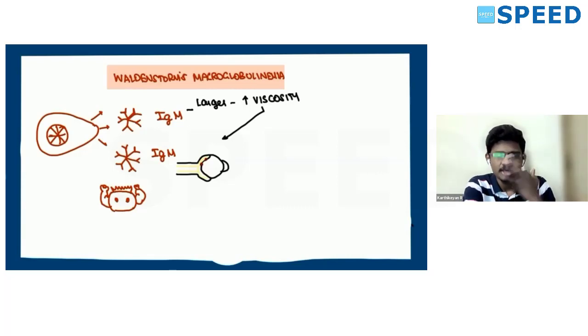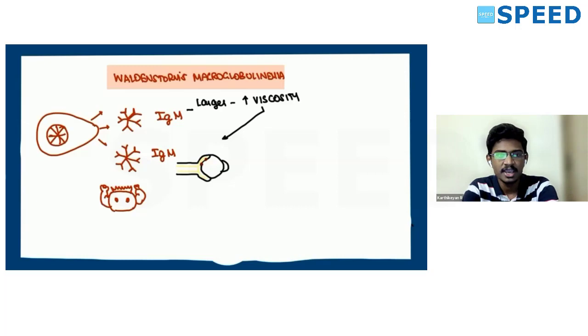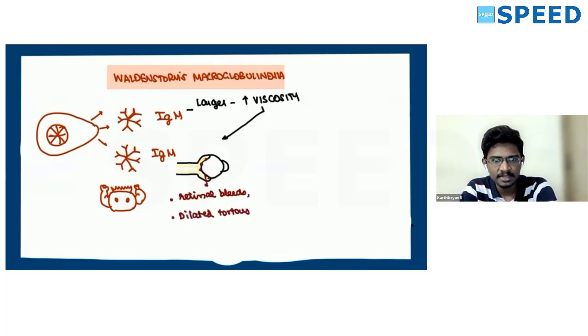So what will happen is, in the red, it will be more pronounced in the venous circulation, as venous circulation doesn't have that much pressure to propagate. So in the venous circulation, what happens? This blood stays there and causes dilation of the retinal veins. So we have dilated, tortuous retinal veins, and also papilledema, retinal hemorrhages. All these are due to this hyperviscosity feature. So retinal bleeds, dilated tortuous veins, segmental veins.